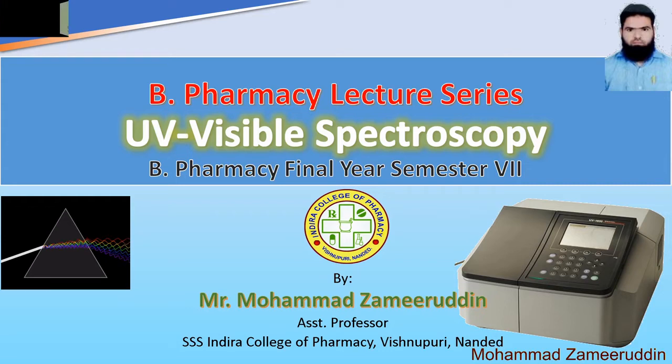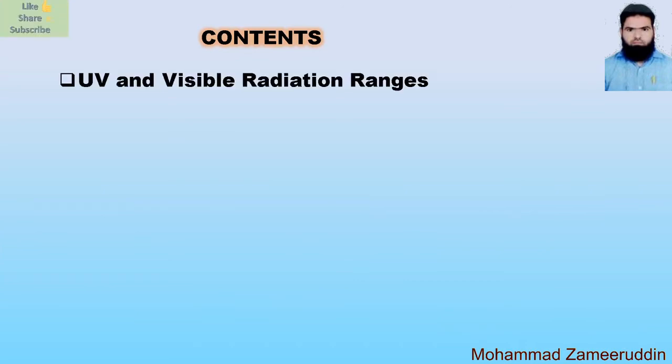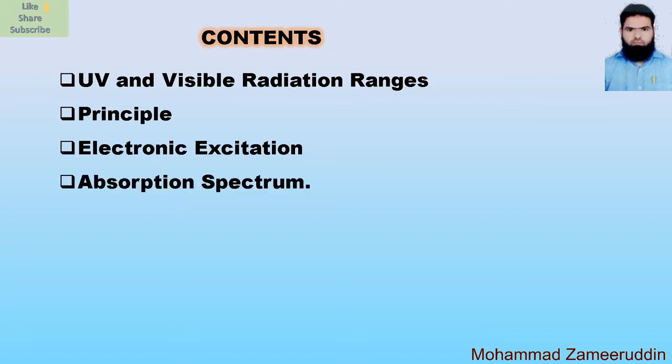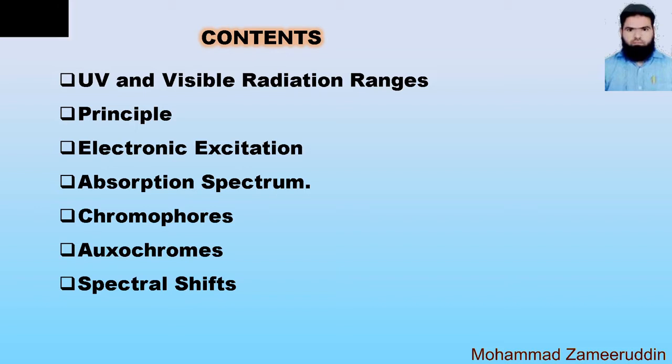Now in this second part, the contents are: first we will discuss UV and visible radiation ranges, then the principle of UV visible spectroscopy, electronic excitation, absorption spectrum, chromophore, auxochromes and the spectral shift. So these are the points which we are going to try to cover today in our lecture.